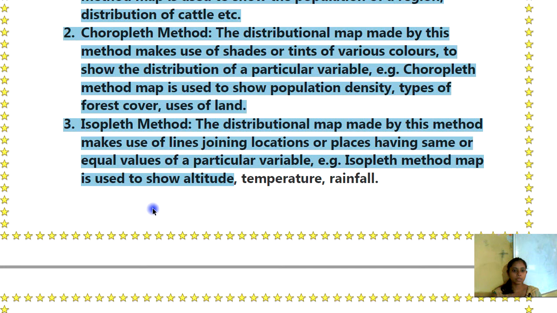Third is isopleth method. The distributional map made by this method makes use of lines joining locations or places having the same or equal values of a particular variable. Example, isopleth method map is used to show the altitude, temperature and rainfall.